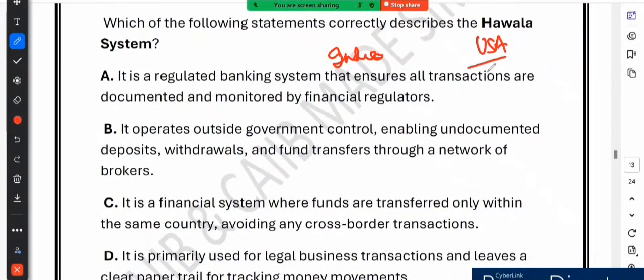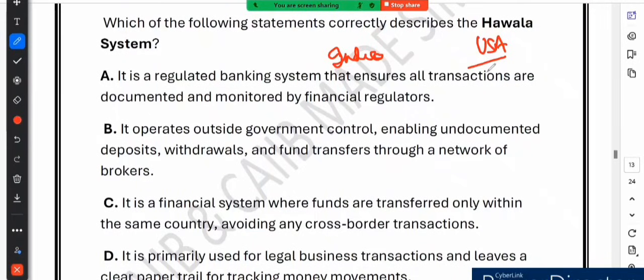So in India, you go to a Hawala broker, and that particular broker has a counterpart broker in the recipient country. Instead of a bank transfer, you hand over the money to one broker, and the other broker delivers the funds to the person. Simple, right? But here is the catch: these transactions are not documented, and there is no paper trail. Now let's look at the question based on this system.